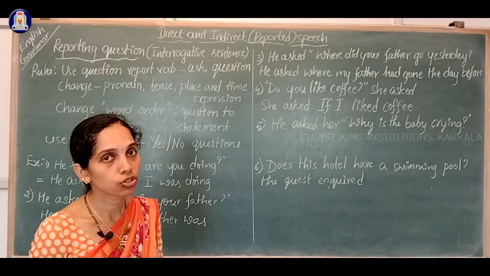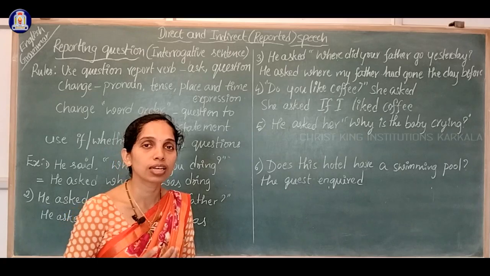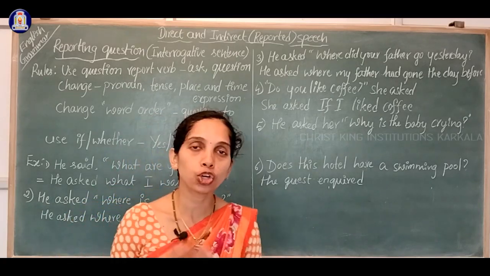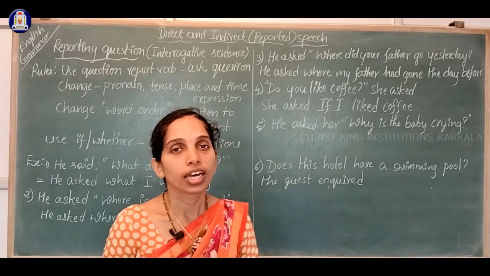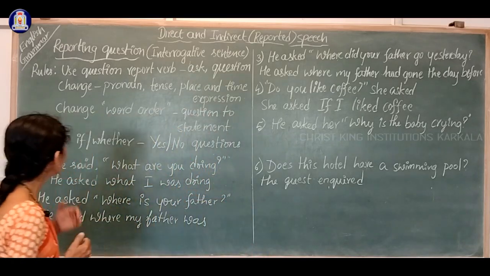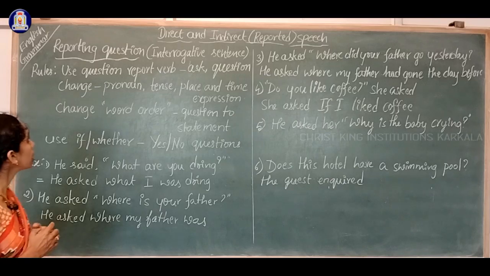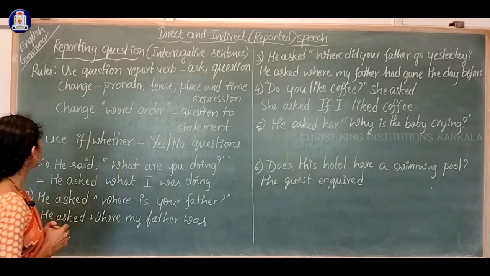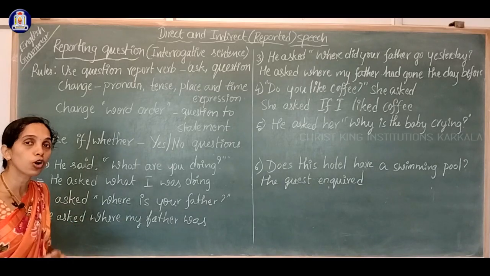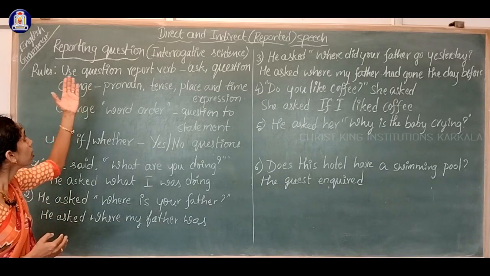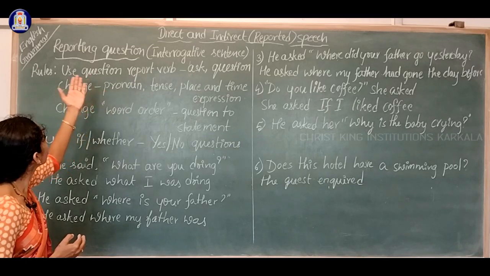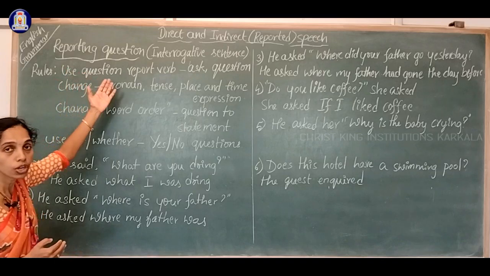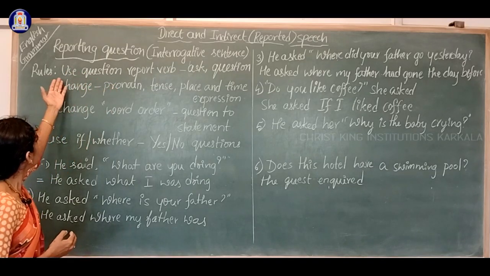Let us see in today's class, and let us learn some of the exercises of writing the interrogative sentences into the reported speech. Okay, so reporting questions or interrogative sentences. Fine. What are the rules we have to follow while writing questions or interrogative sentences into reported speech?